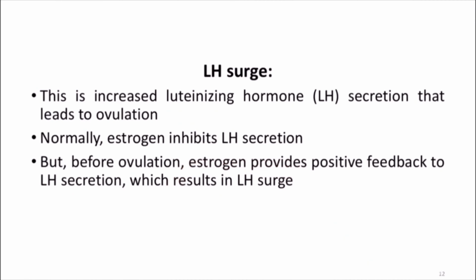Usually LH surge is during the ovulation period. In a 28-day cycle, it happens on the 14th day. The cycle length varies, but the second half is a fixed, stable thing. If you have 28 days, it's the 14th day of ovulation. If it's a 29-day cycle, it is the 15th day. If it is a 30-day cycle, it is the 16th day. So the second half, the secretory phase, is a fixed thing in the menstrual cycle. Here, considering a 28-day cycle, the 14th day is the ovulation. During ovulation, the LH hormone secretion is at the peak. That is the LH surge.